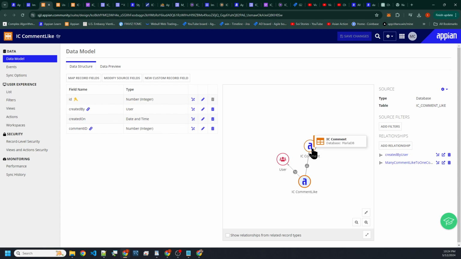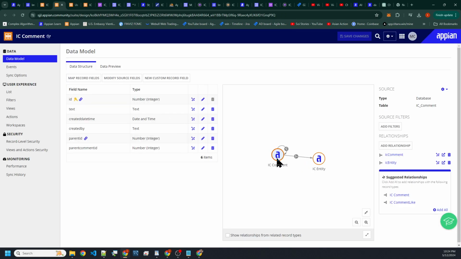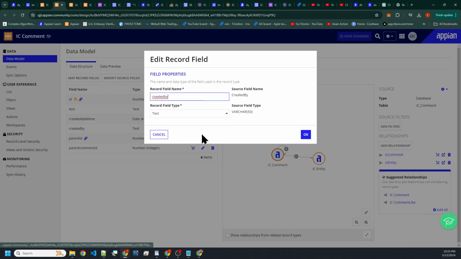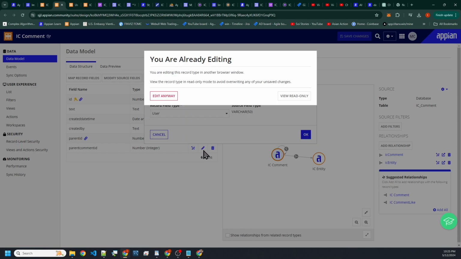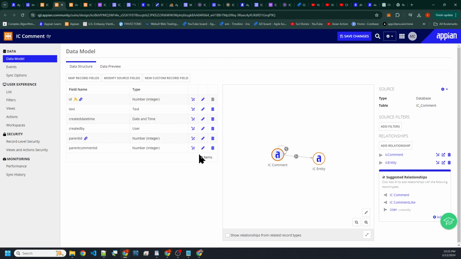Ideally, what we should have done for comments is make sure that this comment section here, the text here, actually contained the user who commented. Here it has a text here. If only we could modify this and say user. Yes, we can. That's awesome. Create it, edit anyways. We're just gonna do it. You know, screw it. We're just gonna use it.